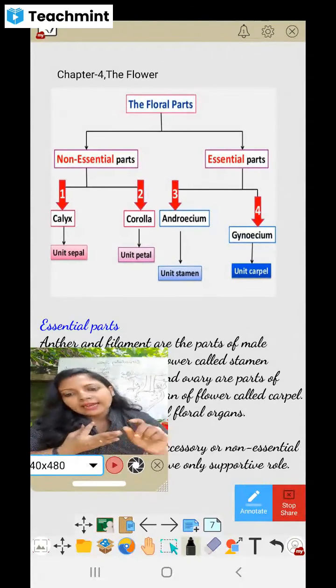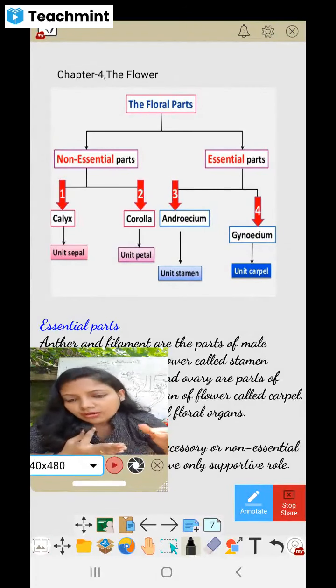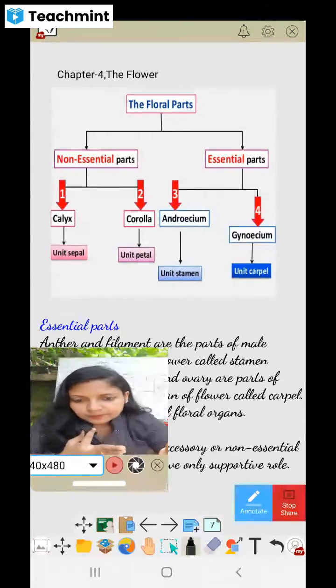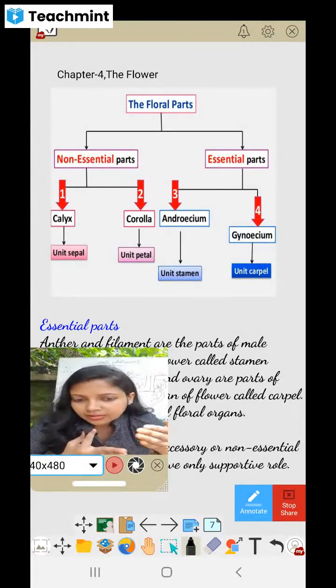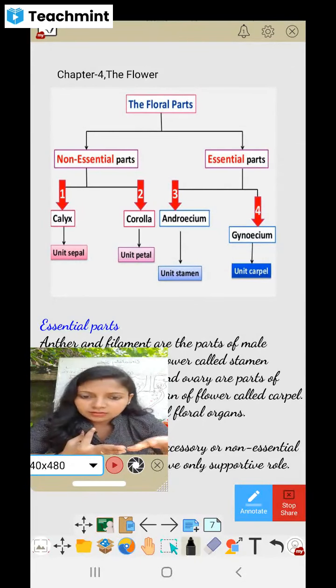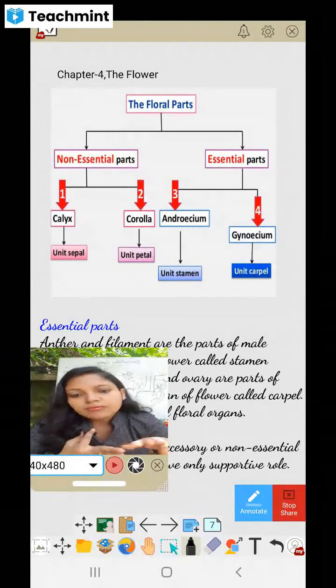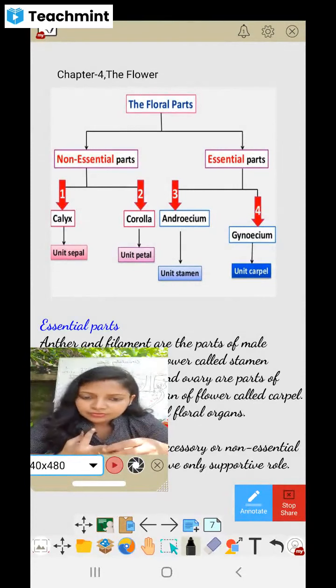So androecium and gynoecium are important parts, while the rest, that is petals and sepals, are not so important, because they are meant only for attracting the insects to come near the flower. But androecium and gynoecium are mainly meant for fusion of the male gamete and female gamete to form the diploid zygote.